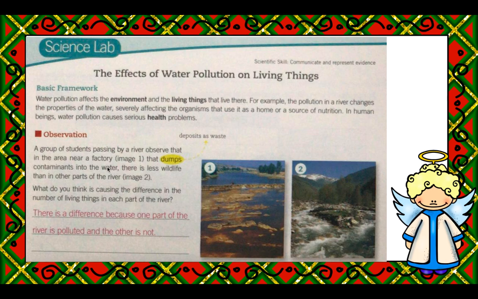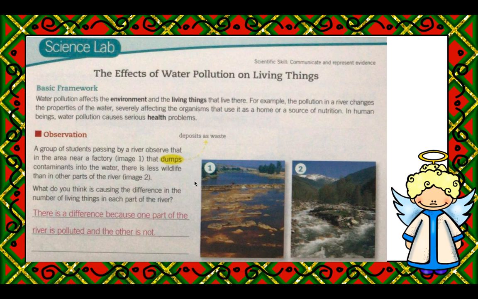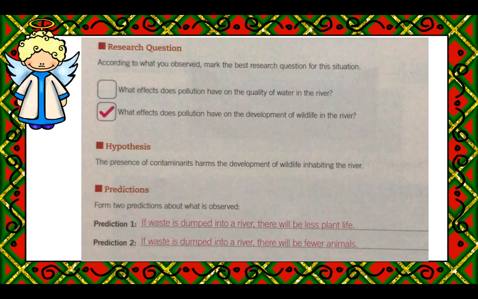Observation. A group of students passing by a river observed that in the area near a factory, image 1, that dumps contaminants into the water, there is less wildlife than in other parts of the river, like in image 2. What do you think is causing the difference in the number of living things in each part of the river? There is a difference because one part of the river is polluted and the other is not.